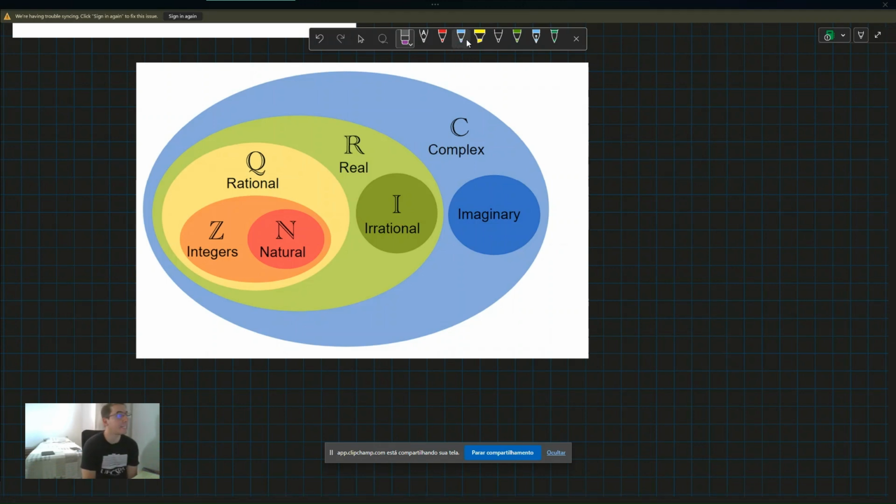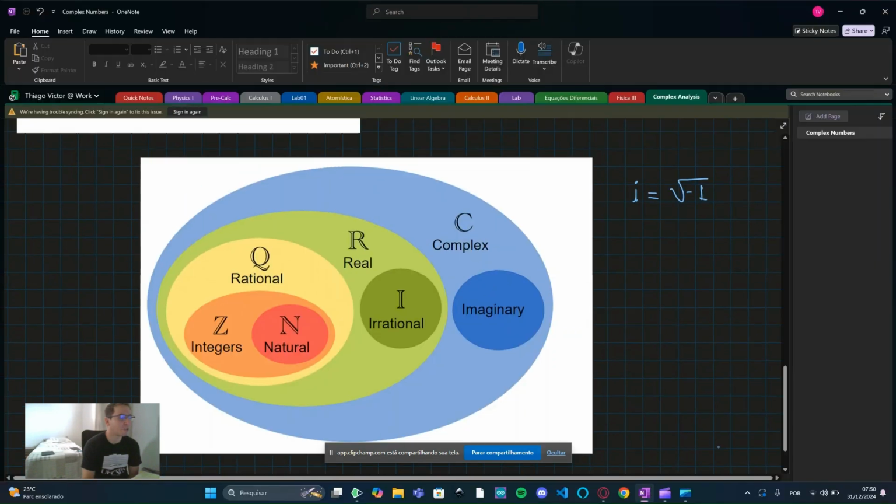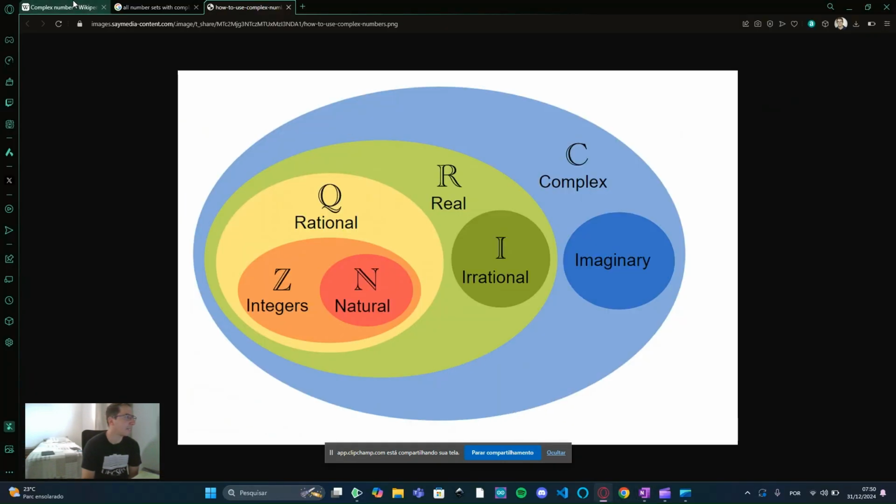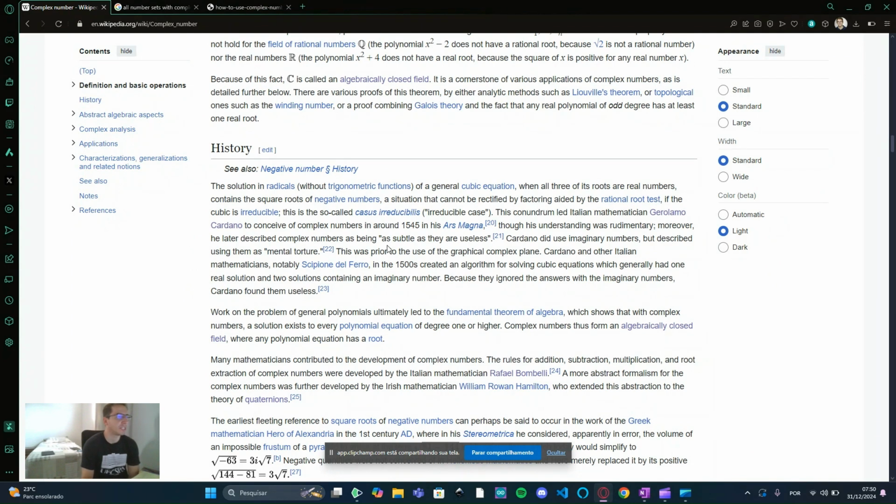Now that we have seen an overview, we can start thinking about the complex number set. But firstly, let's understand what is an imaginary number, right? An imaginary number. And the history of this, I'm not going to get really into here, but you can find it in detail on a Wikipedia page. And I really like the way the Wikipedia page organized the history of the imaginary numbers, starting with all the works in algebra through history that took us to where we stand in the complex analysis. Okay,